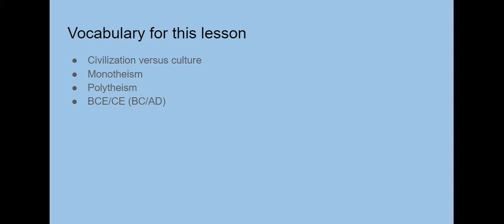And CE then is the Common Era. So BCE, before the Common Era, is the same thing as before Christ. It just takes out religion. Common Era is the same thing as Anno Domini, in the year of the Lord. Again, it just takes out the religion.